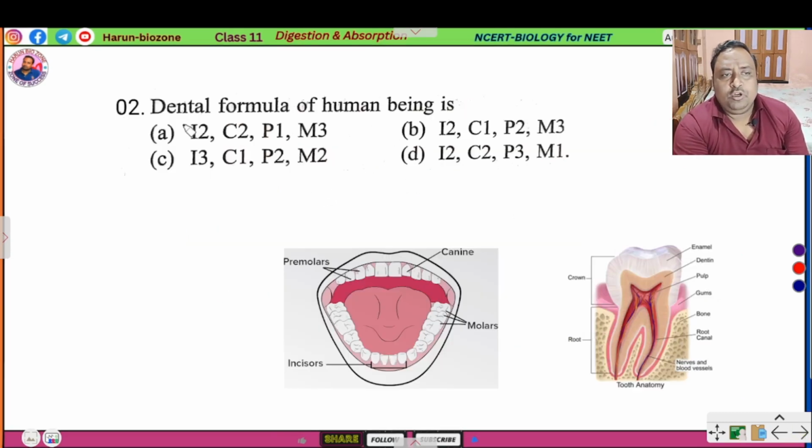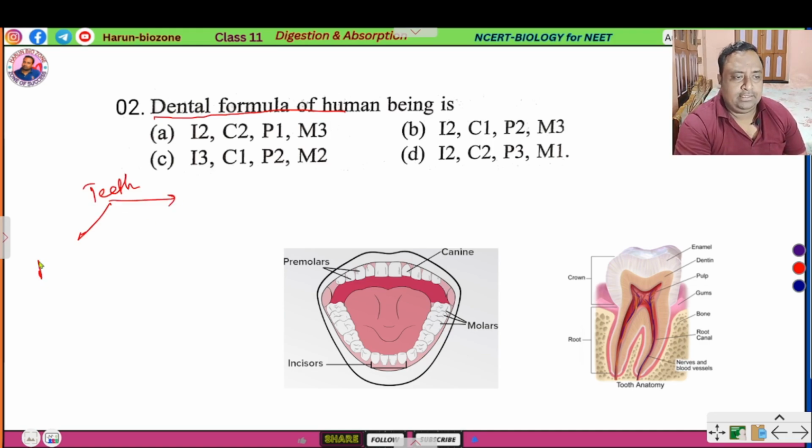Dental formula of human being. In human beings, there are two types of teeth, that is milk teeth and adult teeth.